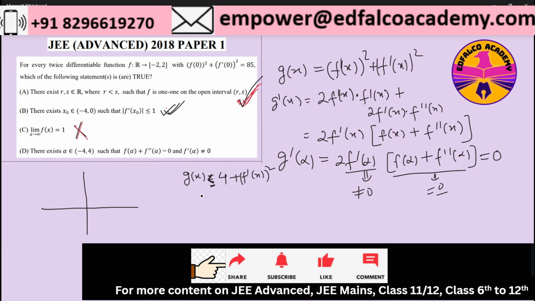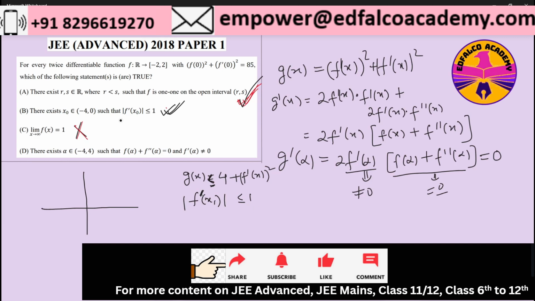Now if I take specifically between minus 4 and 4, I have already seen, between minus 4 and 0, from the option B, that there will be a point between minus 4 and 0, let's say that point is x1, for which the modulus of f dash of x1 must be less than or equal to 1. This is what we know.